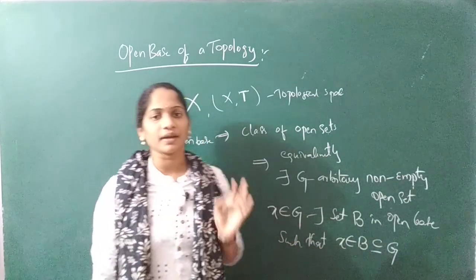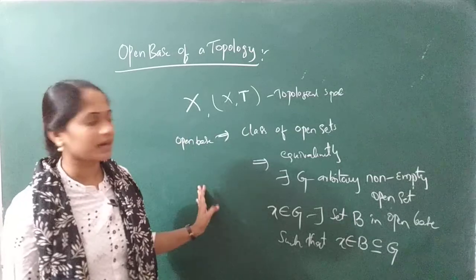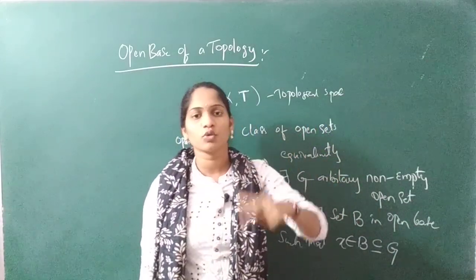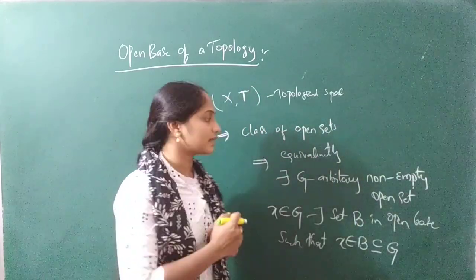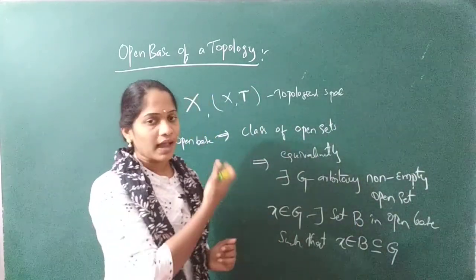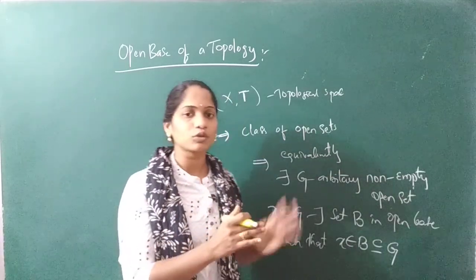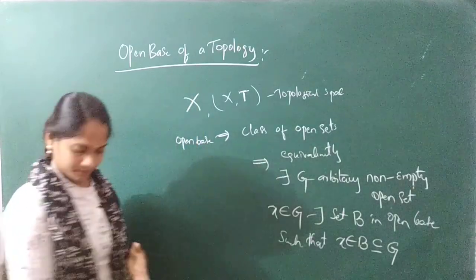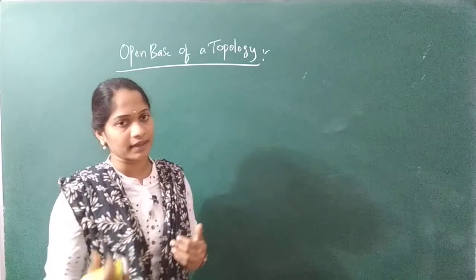Or else, in simple one-line words, what is the open base for X? It is nothing but the class of open sets such that every open set is the union of sets in this class. Or, if you want it even clearer, there is another definition I will explain here, and let us discuss an example through this definition. It will be clear for you, right? Let us see the other definition. Maybe it will be clear for you.